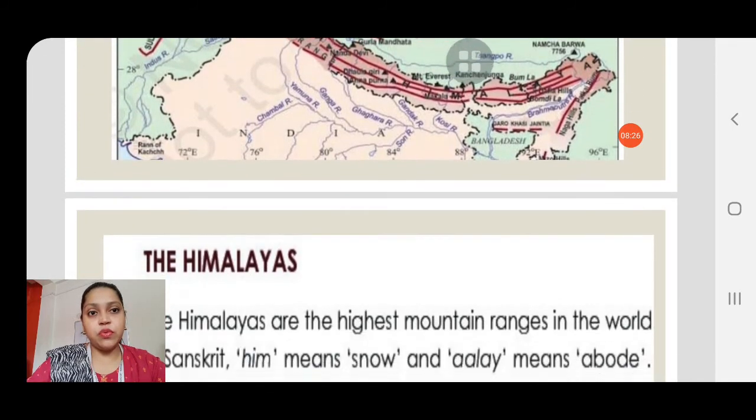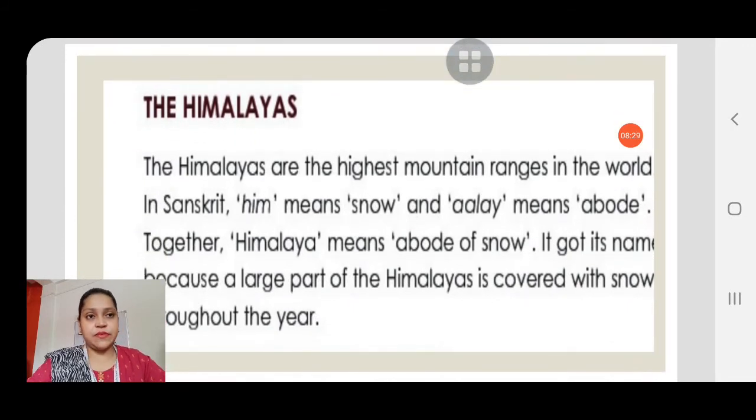Now let's move to the next topic, and what it's given. The Himalayas are the highest mountain ranges in the world. I hope you all have taken out your textbook. And why are the Himalayas the highest mountain ranges in the world?